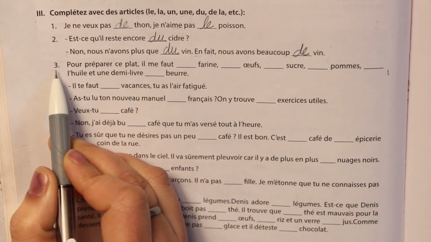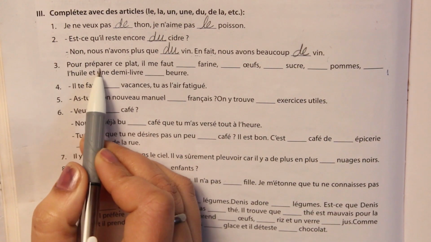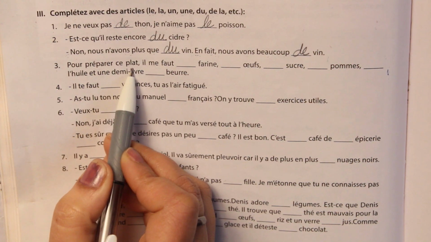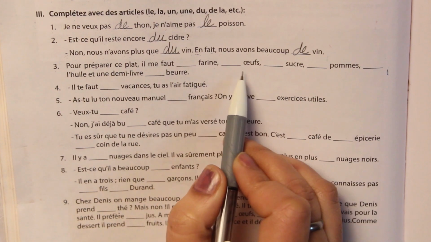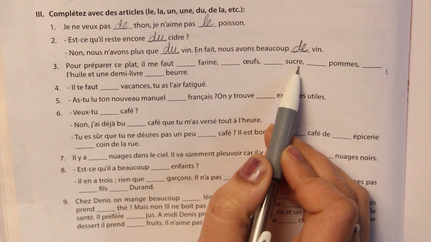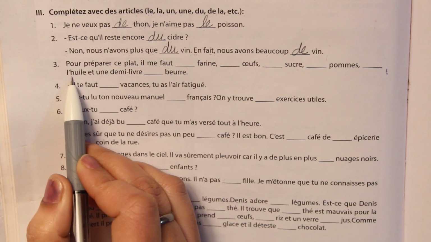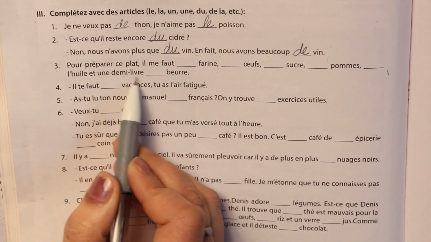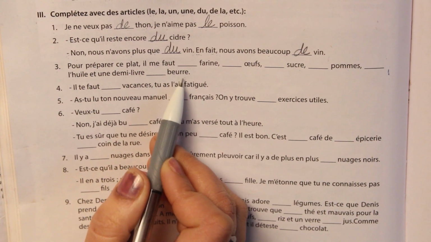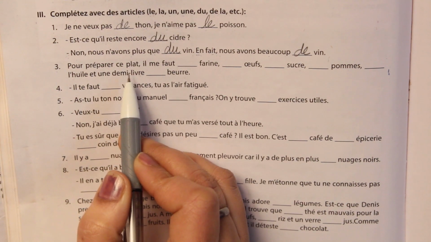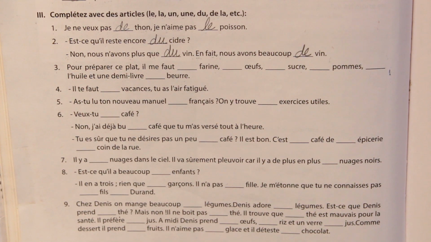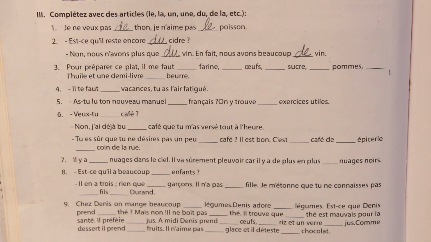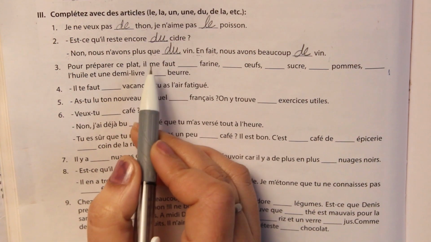Okay. Now the third statement is, pour préparer ce plat, il me faut dash farine, dash œuf, dash sucre, pomme, l'huile et une demi-livre dash beurre. Pour préparer ce plat means for preparing this dish, I need some eggs, some sugar, some apples, some oil, and a half pound of butter.